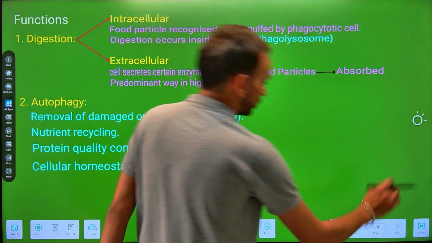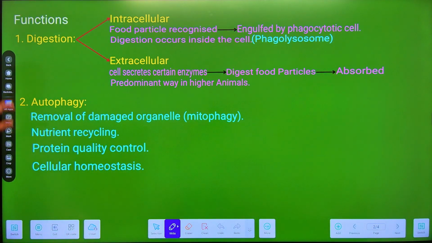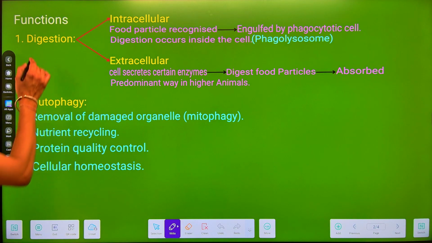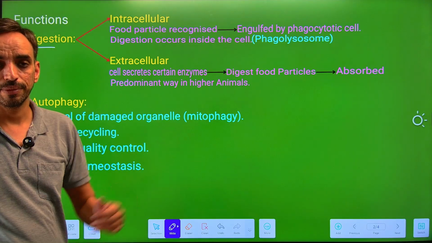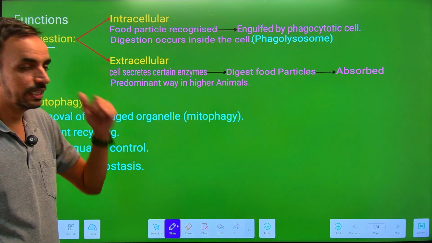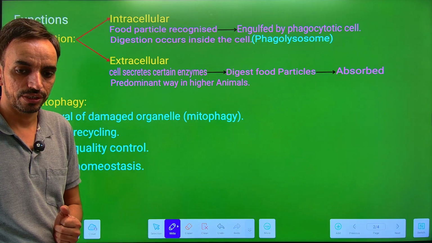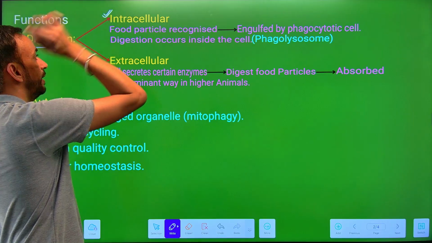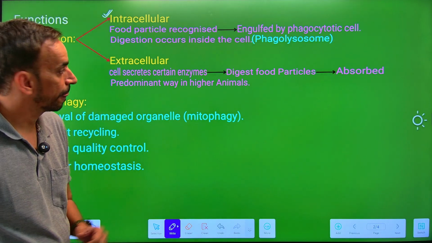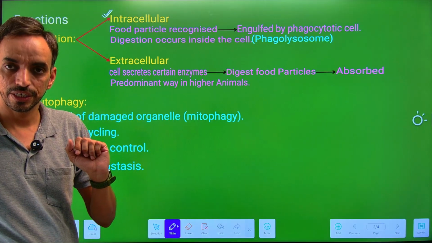If we talk about the functions of the lysosome, the first and the most important function of the lysosome is digestion. Now the digestion is of two types. One is known as intracellular digestion, while the other is known as extracellular digestion. The lysosomes are mainly involved in the process of intracellular digestion. Now, how does this intracellular digestion occur?